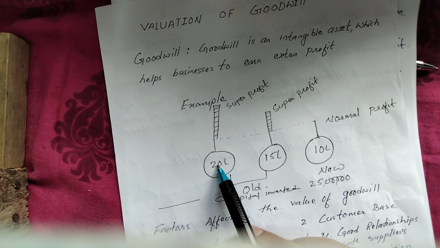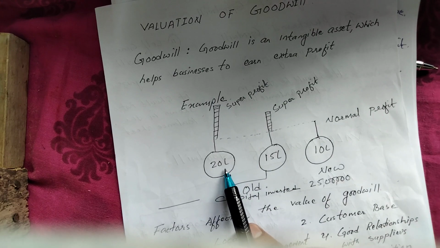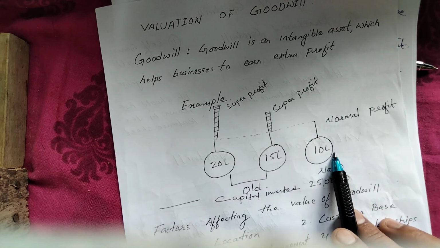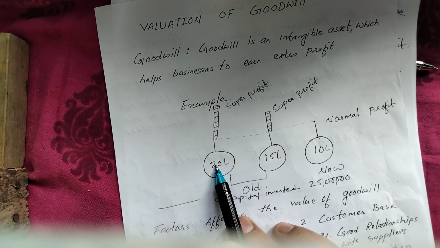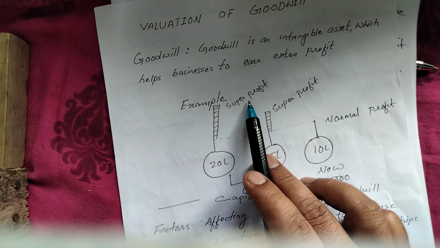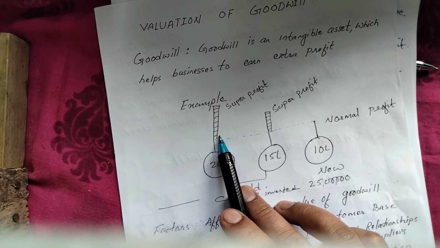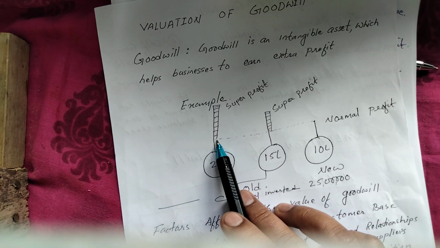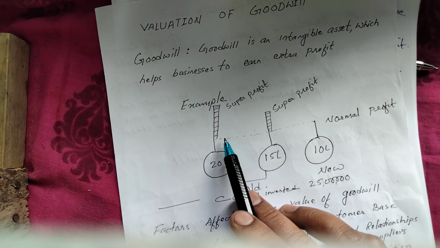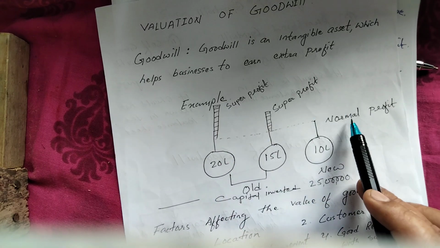And if we see this particular business, it has got 20 lakh rupees earning, which is more than 10 lakhs. Normal profit is 10 lakh for the new business, but it has got an extra 10 lakh rupees earning. So how is this extra 10 lakh earning possible? Because of the goodwill of this particular firm or business. It has built recognition, it has got a customer base, everything. Because of that goodwill, it has earned more profit than normal profit.